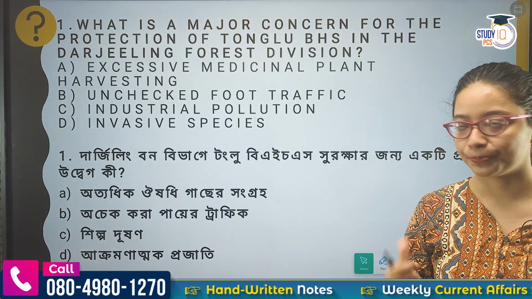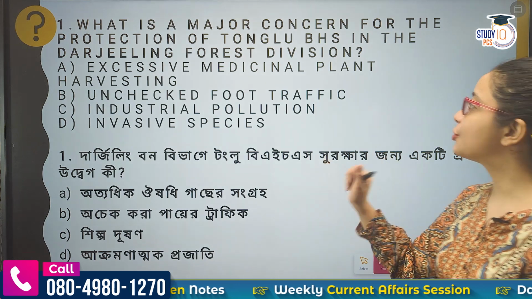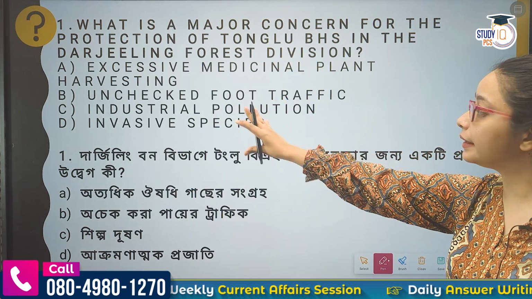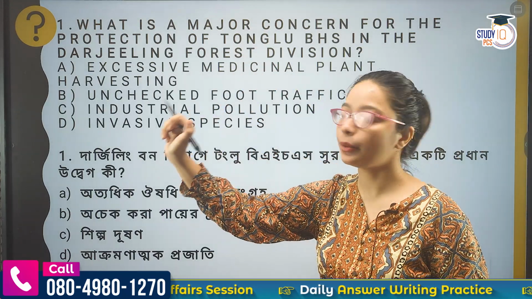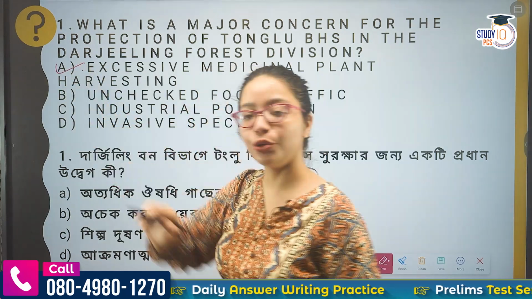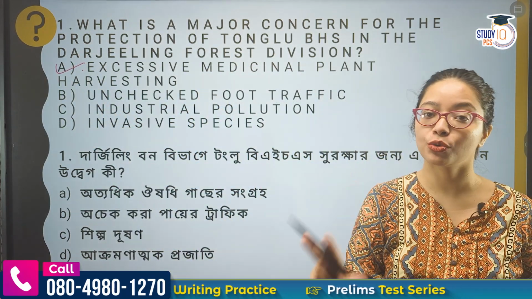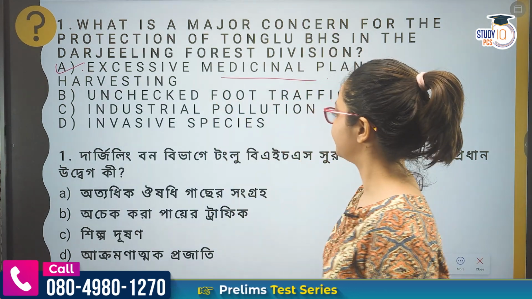That is why the ecosystem is very, very rich. Now the first question: what is a major concern for the protection of Tonglu BHS in the Darjeeling Forest Division? What was it? Medicinal plants, excessive medicinal plant harvesting, right? Tonglu and Dhotre are both in the Darjeeling Forest Division, and for both the concern is medicinal plants.